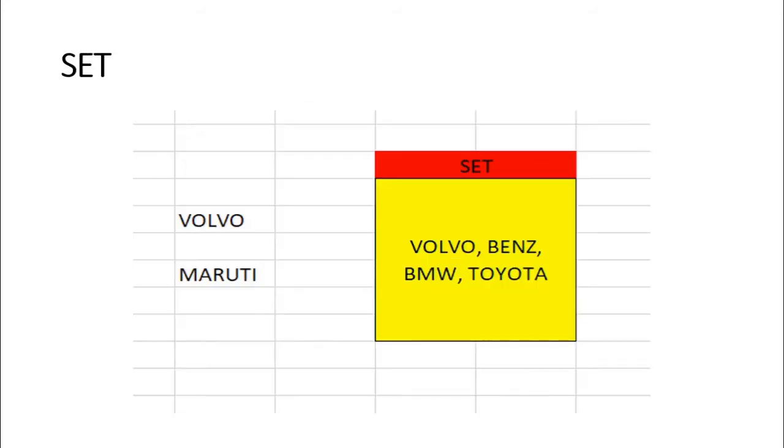Now let us understand about Set. This set contains the values Volvo, Benz, BMW and Toyota. If I want to add Volvo to this particular set, it will reject. It won't duplicate the value. But if I'm willing to add Maruti into this set, it will be added. So Set won't allow duplicate values, but it will allow new values only. So Set does not allow a duplicate value, and also it is not an ordered one. It is an unordered one.